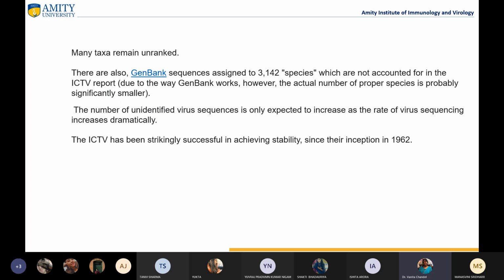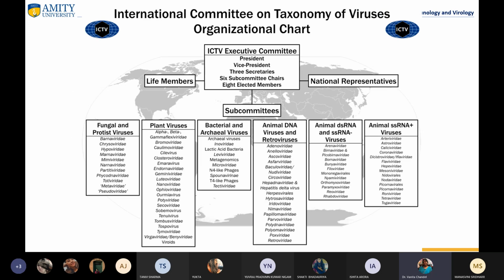Then, these are GenBank sequences, like 3,142 species, which are not accounted for in the ICTV report. Maybe they are not properly classified, and they are not properly identified. So they are still there to be named, right? So this is the International Committee on Taxonomy of Viruses organizational chart.